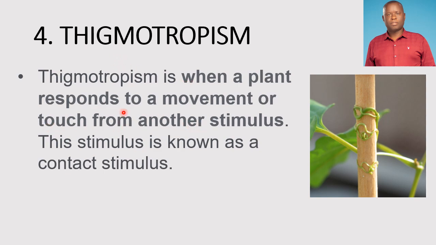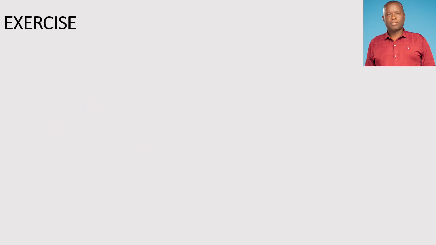So these are the 4 types of tropism which we wanted to discuss today. In addition to these, there are also others which involve the response of plants to chemicals, such as fertilizer, for example. This one is called chemotropism.